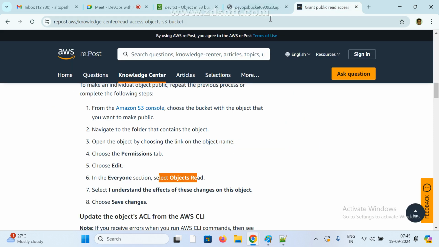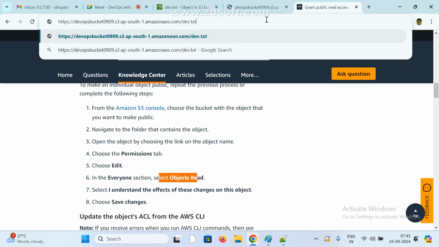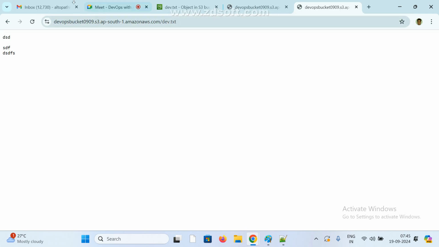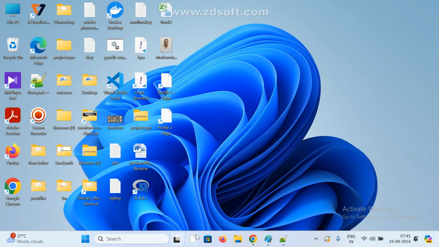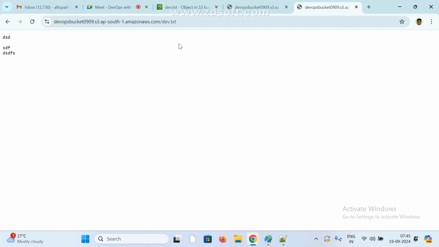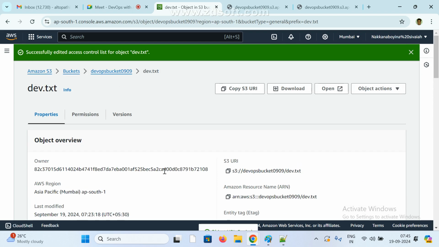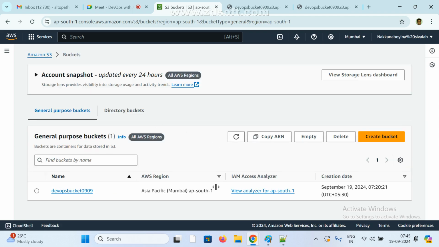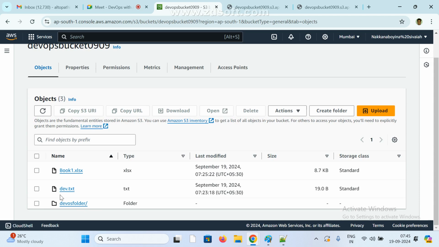Now copy this one. Now paste it. Now see here, whether the previous data is coming or not. If you upload any new file, we can also see that data. Now I'm going to upload the same file only. Now you can see the welcome data. Go to here, go to bucket, click on this. Now this is my file name. So now we can see the date and time also.